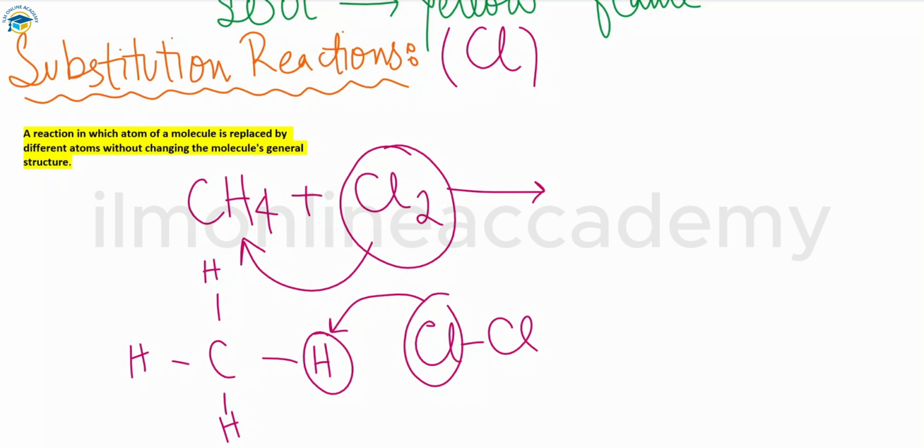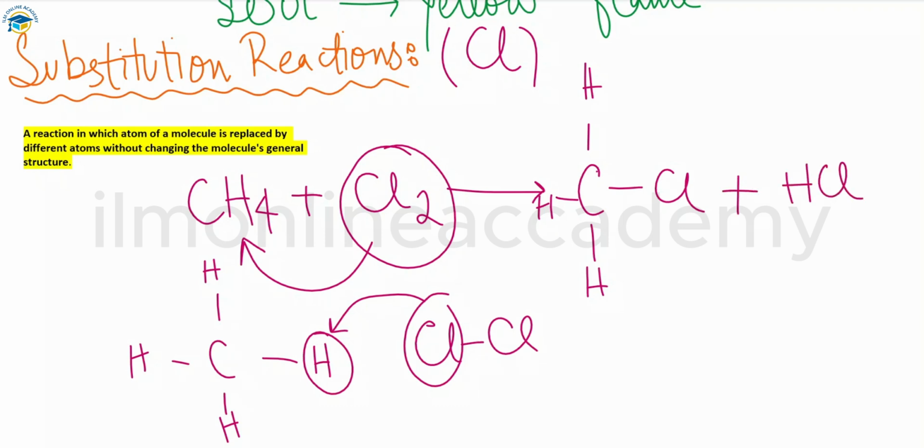Now we have a carbon with 3 hydrogen atoms and 1 chlorine. This is known as chloromethane: 1 carbon with a chlorine. Plus we have HCl, hydrogen chloride, present with the product. This is how substitution reactions happen.